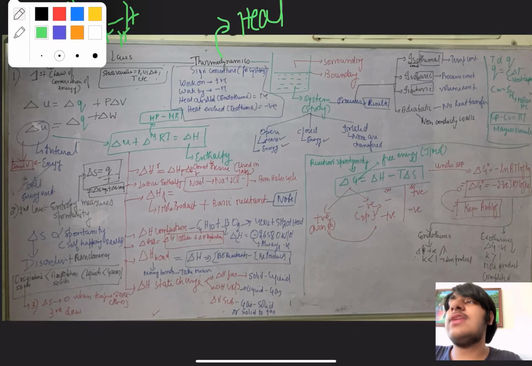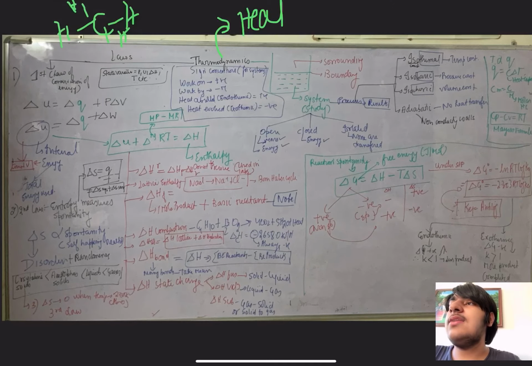That is the mean of the reaction, and that term is called the mean bond enthalpy. Another important formula: if bond enthalpies are given and you have to find the enthalpy of a reaction, this is the only formula in which you will subtract products from reactants. Enthalpy of reactant minus product, not product minus reactant. In all other enthalpies it is always product minus reactant. So this is an exceptional formula here.